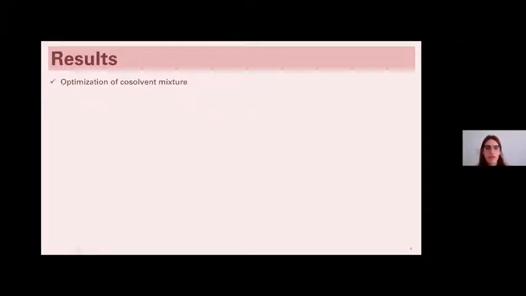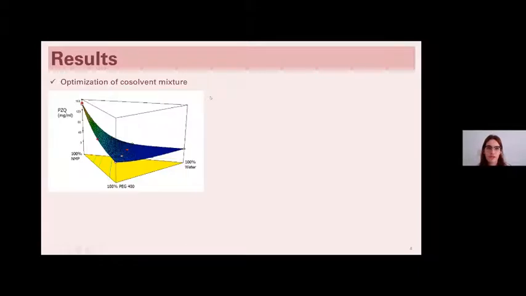The results here on the optimization of the solvent mixture. In this graph, we have the response surface. As you can see, when only N-methylpyrrolidone was used, we achieved a higher concentration of praziquantel solubilization alongside with polyethylene glycol 400. And as you can see, as the water proportion increased, the solubilization of praziquantel decreased. This can be explained by the highly hydrophobic nature of praziquantel.